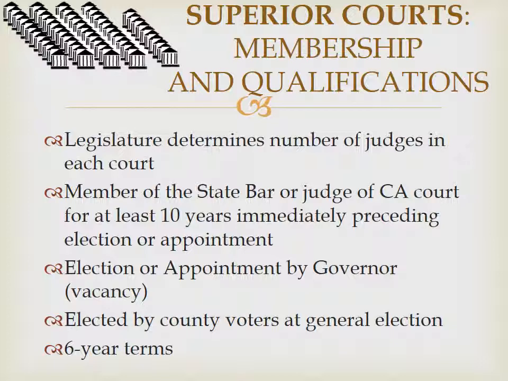At the superior level, you can either be elected, which is the most popular way of doing this, or appointed by the governor. The appointments can only happen when there's a vacancy that happens during the term. Otherwise, all of the superior court judges are elected. So you'll likely see on your ballots when you go to vote in the general elections different superior court judges who are running for their judgeships, and you can elect them through that measure. They're elected by the county voters, and they serve 6-year terms.